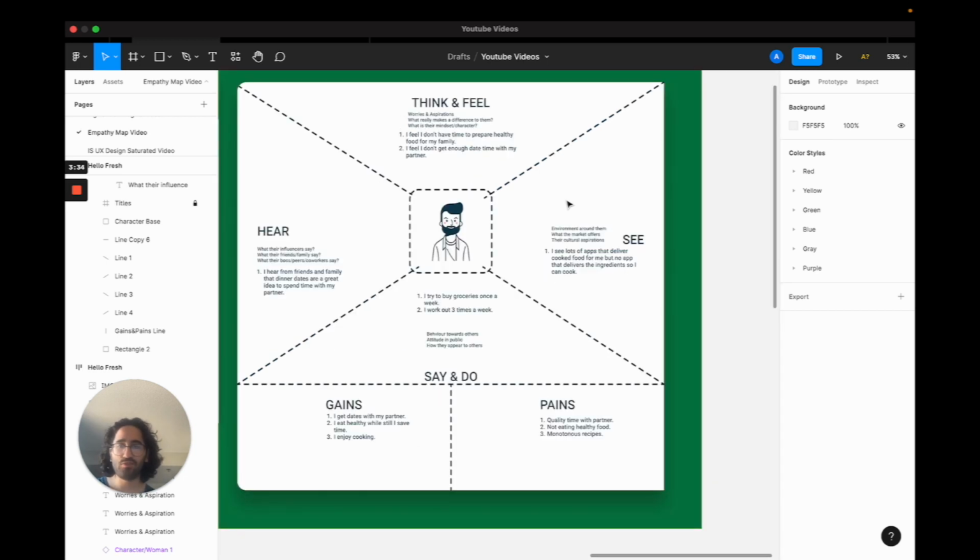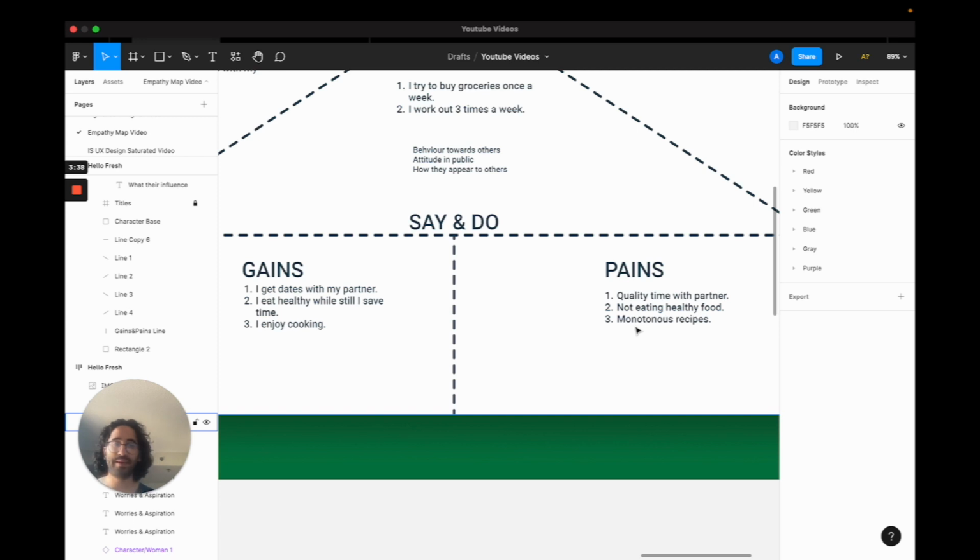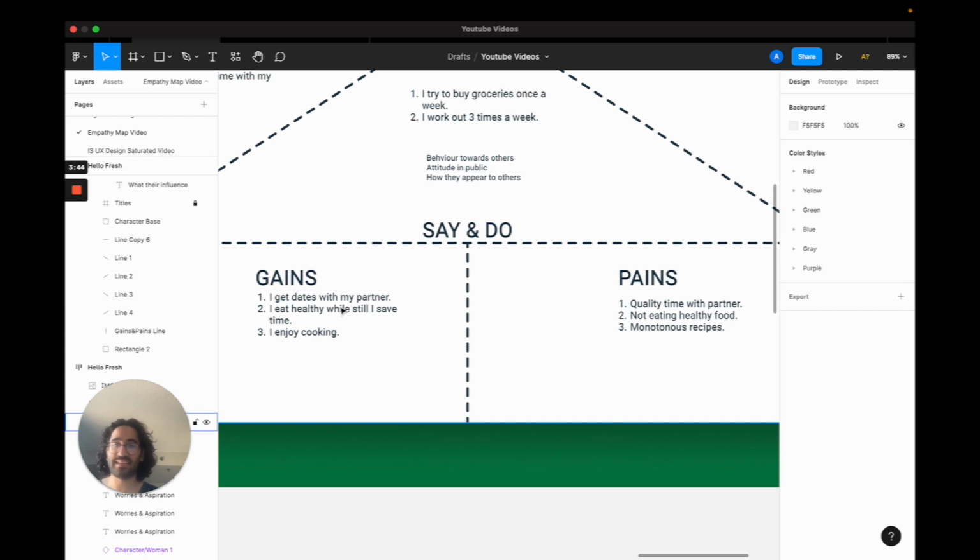And once you do these 4 columns, then you can write the pains and the gains. Like we said, pains would be the quality time with a partner is really lacking, and one of the gains would be that they enjoy cooking more, they eat healthier and save time. It's a good balance. And also they probably learn new recipes because the pre-made kits come with instructions, and it might be a good way to discover new recipes.